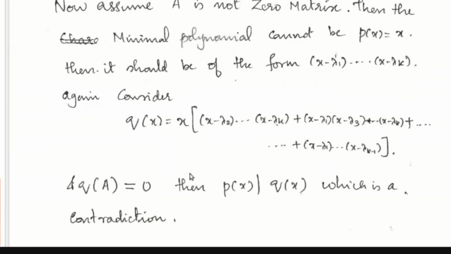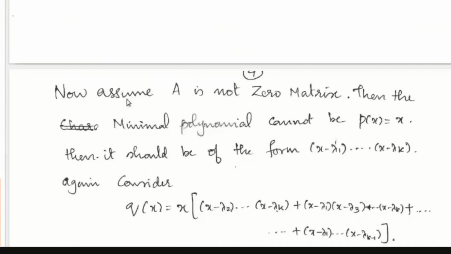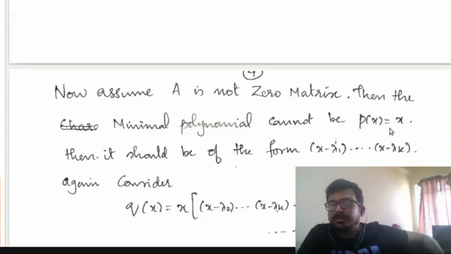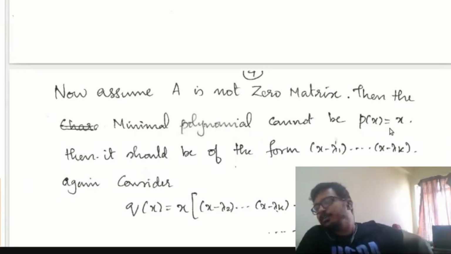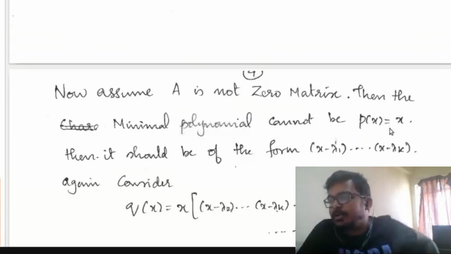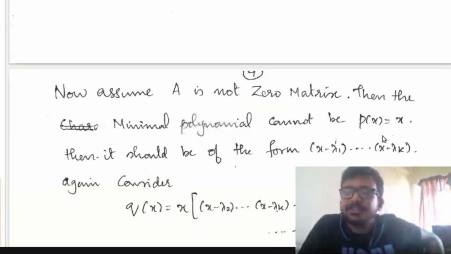So from here you got that P of x divides Q of x. Now you assume that A is not a 0 matrix. Already we got that A is a diagonalizable matrix. So if A is not the 0 matrix, then the minimal polynomial of A cannot be P of x equal to x, because for the 0 matrix, which is diagonalizable, the minimal polynomial is P of x equal to x. Or else you can say that A is the 0 matrix if and only if the minimal polynomial of the matrix A is P of x equal to x.